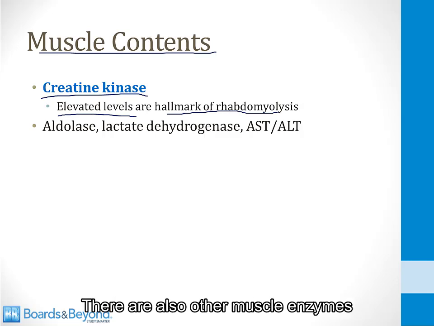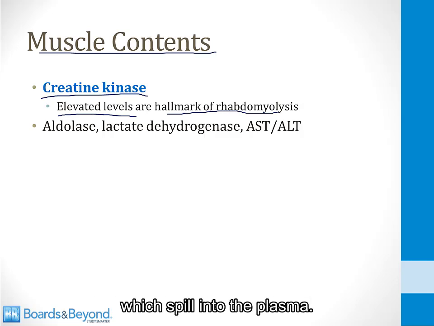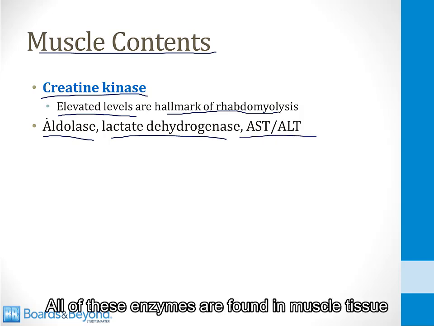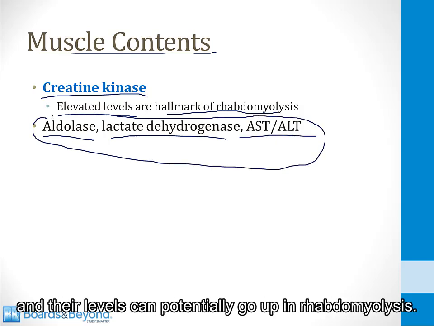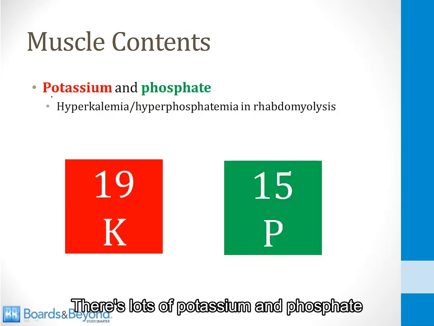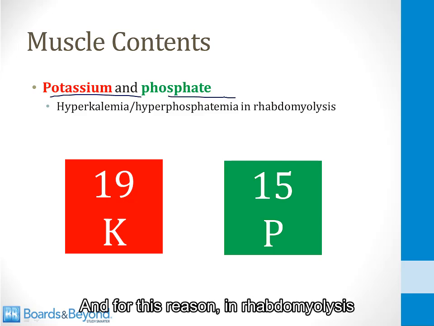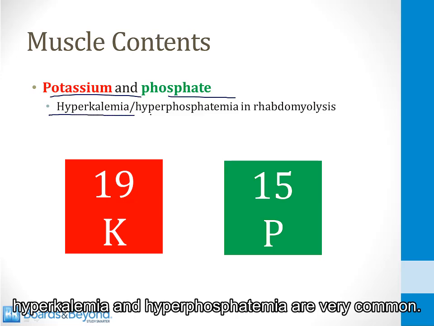There are also other muscle enzymes which spill into the plasma. These aren't always measured, but they can be. This includes aldolase, lactate dehydrogenase, and AST and ALT. All of these enzymes are found in muscle tissue, and their levels can potentially go up in rhabdomyolysis. There's lots of potassium and phosphate inside your muscle cells, and for this reason, when there's muscle damage, hyperkalemia and hyperphosphatemia are very common.